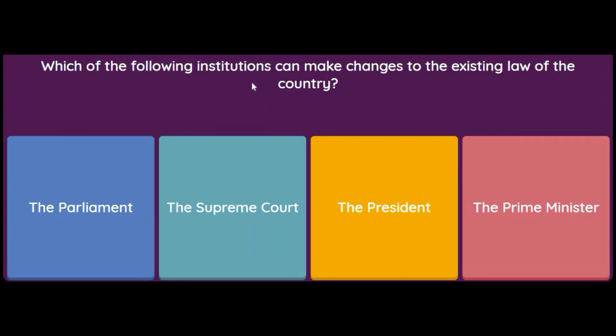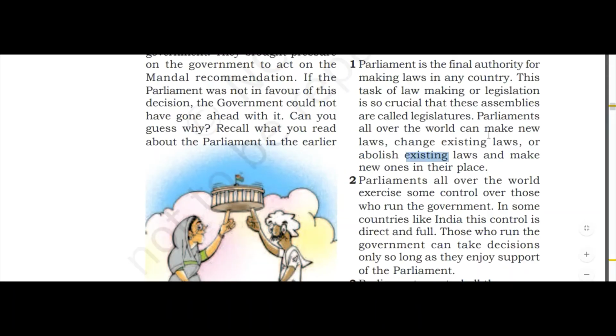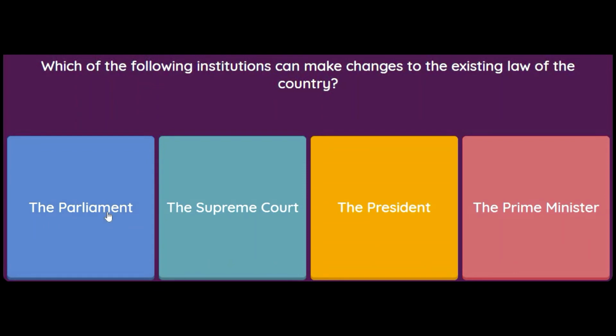Which of the following institutions can make changes to the existing law of the country? The Parliament, the Supreme Court, the President, or the Prime Minister? So students, we will refer to the book also. Parliament is the final authority for making laws in any country. This task of law making or legislation is so crucial that these assemblies are called legislatures. Parliaments all over the world can make new laws, change existing laws, or abolish existing laws and make new ones in their place. So we know the answer now. The answer is the Parliament.